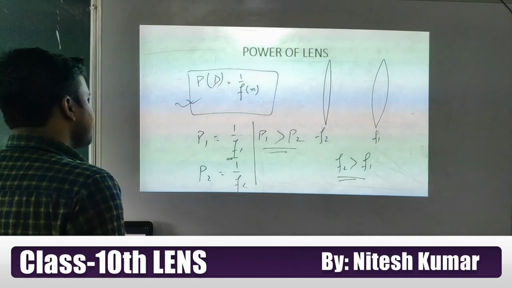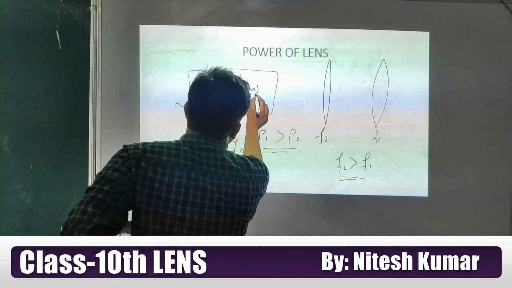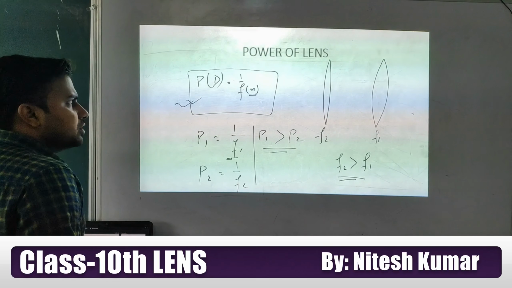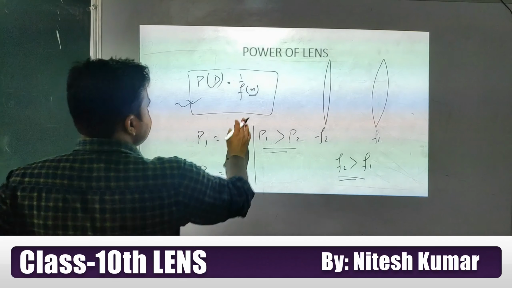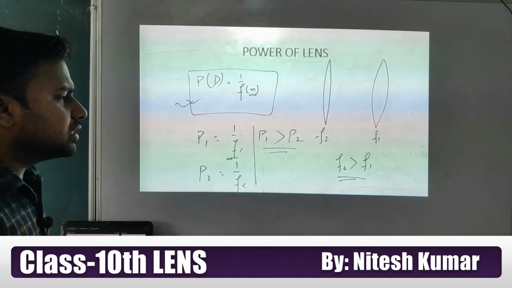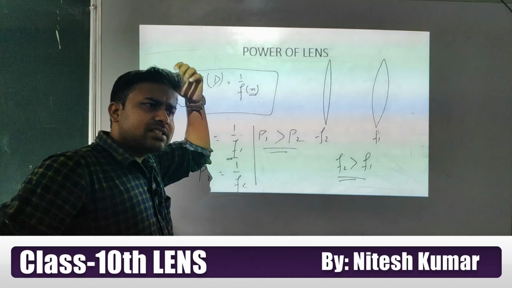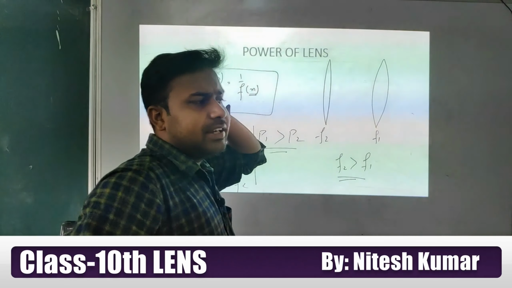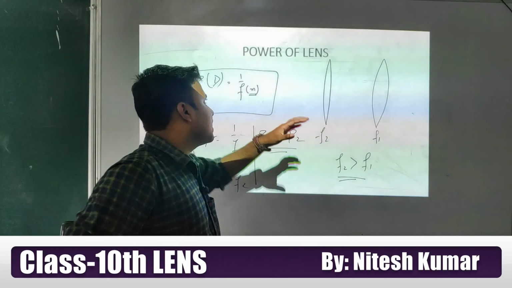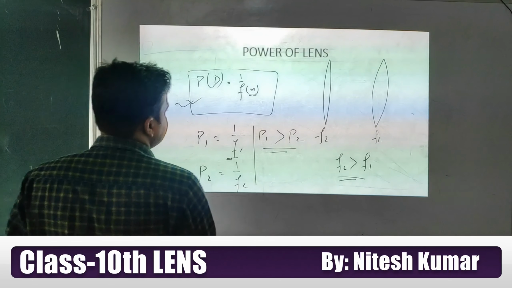The unit of power is diopter, but here you have to look at this. This is a very important unit, student. You have to put the focal length in meter. The practical unit of focal length is centimeter. In the book they will give it in centimeter, so first you have to convert that into meter, then only you will get the correct answer in diopter.